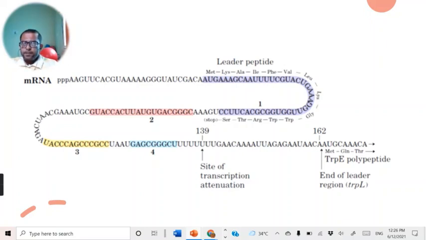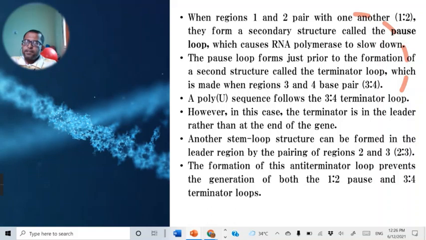Now, as this leader sequence is transcribed, these four regions are capable of forming stem and loop structures. When region 1 and region 2 are paired, they form a secondary structure. That structure is called a pause loop.